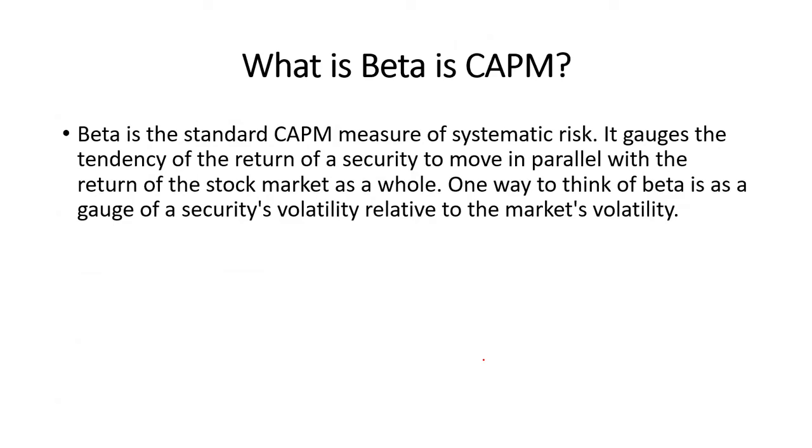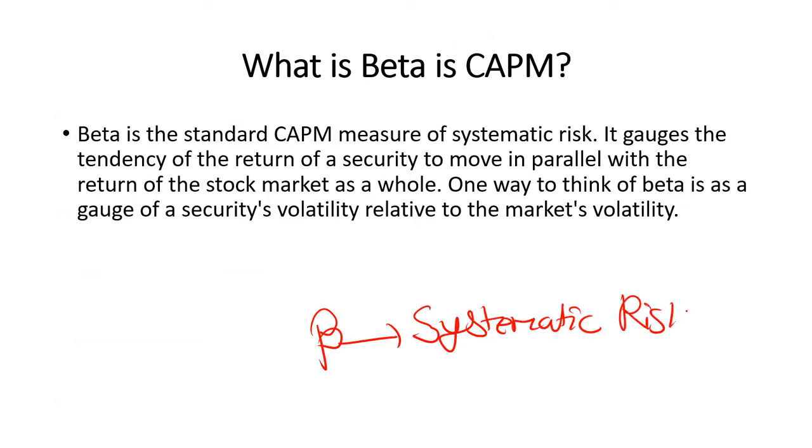Then understand what beta is in CAPM. This is not beta, your or my son. This is beta, the main sign of beta. It generally represents the systematic risk, which is uncontrollable in nature. Beta is the measure of systematic risk. Beta is the standard CAPM measure of systematic risk.